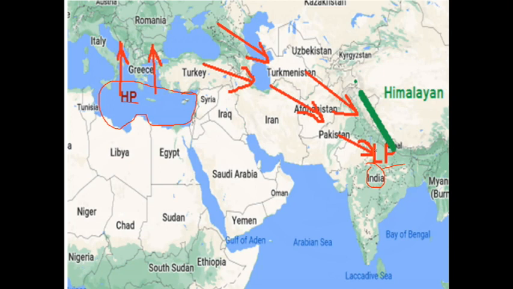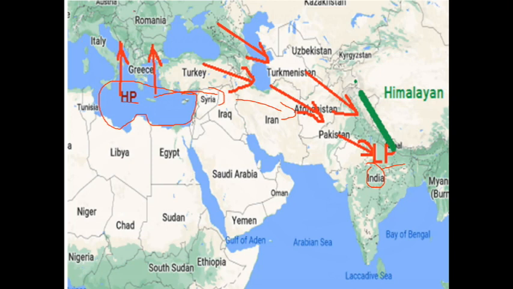Clear, children? Can you see this arrow marker? That means the wind is coming from this direction, from that high pressure, like this. Here is India, and I am talking about the west side. Then India, Pakistan, Afghanistan, then Iran, Iraq, Syria, Turkey, Greece, Italy.